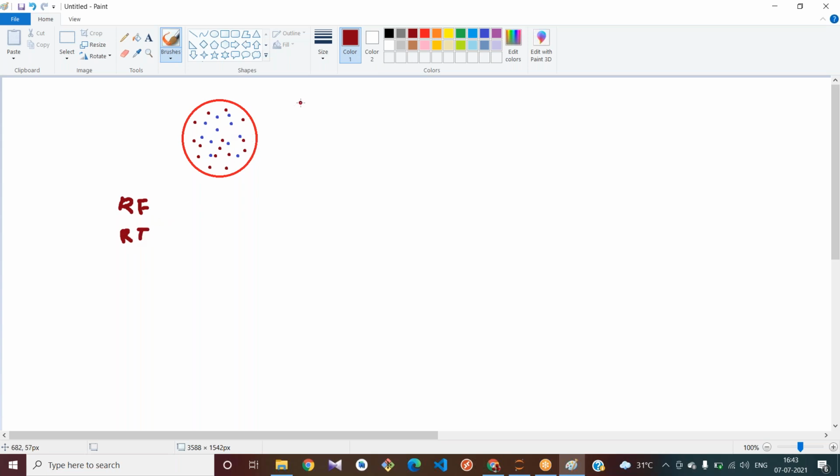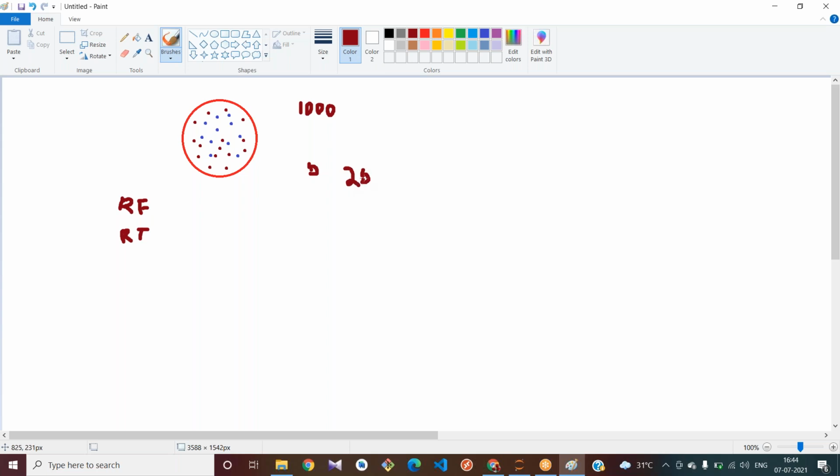From this data set, think that you have some 1,000 rows of data. What your random forest tries to do is take randomly some 250 rows of data.